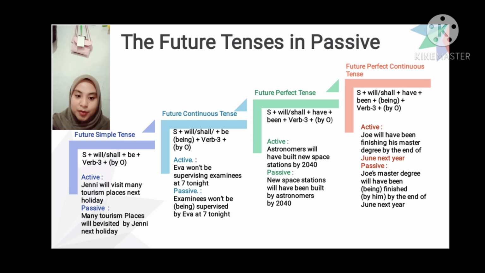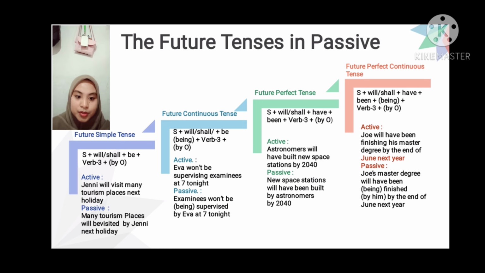3. Future perfect tense. Formula: subject plus will or shall plus have plus been plus verb 3 plus object. Example active: astronomers will have built a new space station by 2040. Passive: a new space station will have been built by astronomers by 2040.